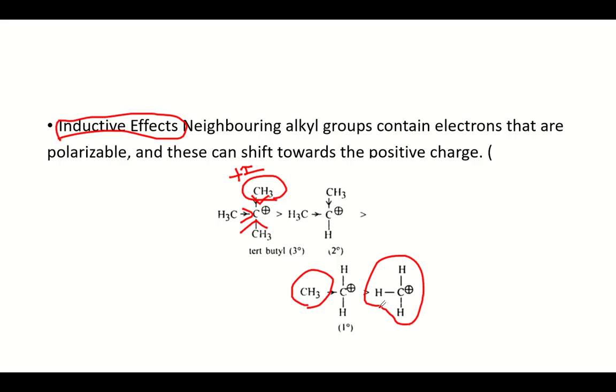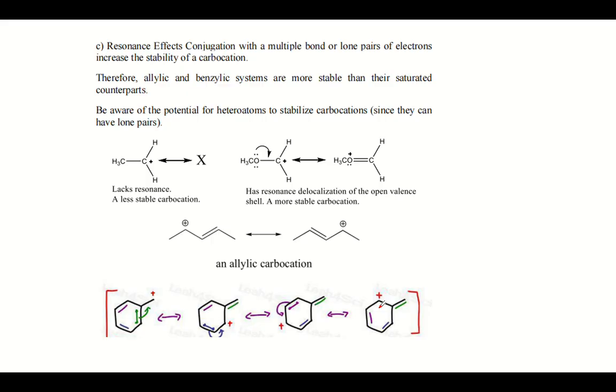So far we have seen hyperconjugation as a factor deciding the stability, and now the next factor is the inductive effect. Now the third factor is the resonance effect. This is again an important concept, the resonance effect. The resonance effect is just by the migration of the pi bonds or the lone pairs, to get the maximum possible resonance structures.